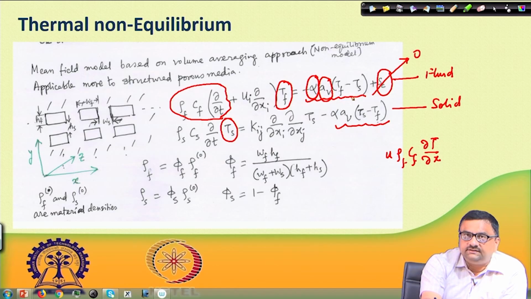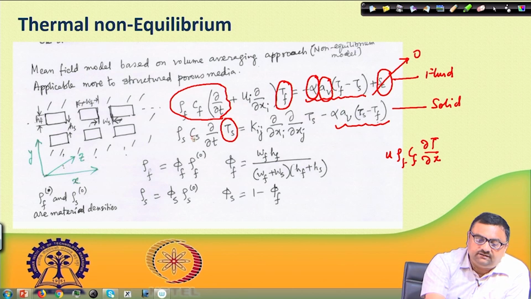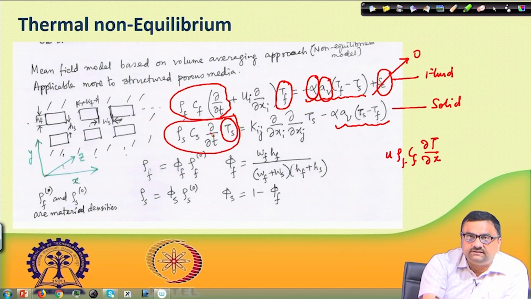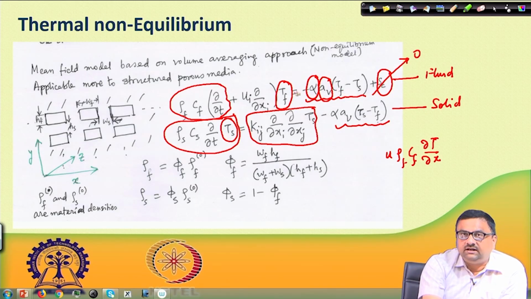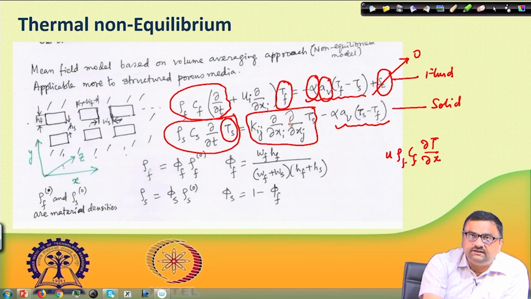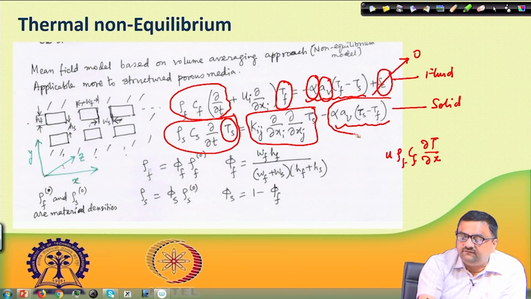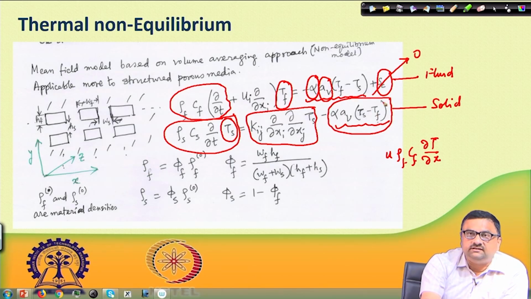This is the term that is arising because this is the heat that is given from the fluid phase to the solid phase. And similarly, when we look at the corresponding solid phase, we see that this is the accumulation term as before within the solid phase, and this is the heat conduction term. Here also you may note that heat conduction in the fluid is not considered, only the convection is considered. So, this is the heat conduction in the solid term, and this is the heat that has been received due to exchange from fluid to solid.